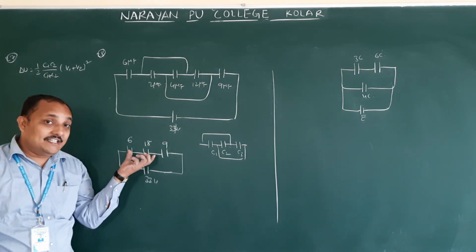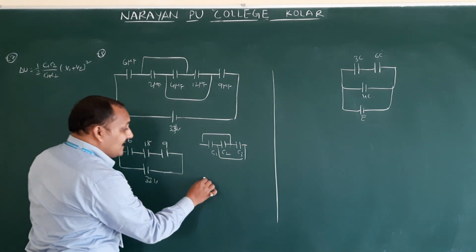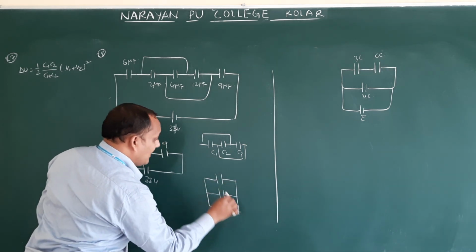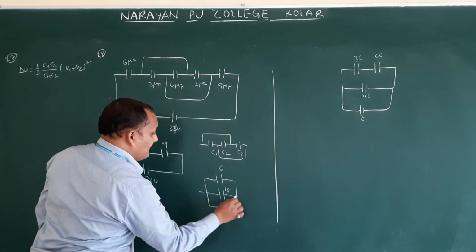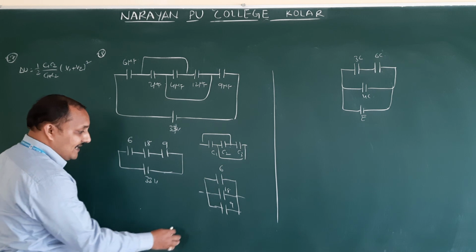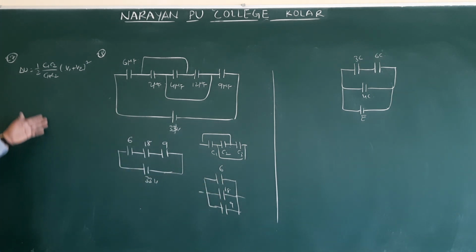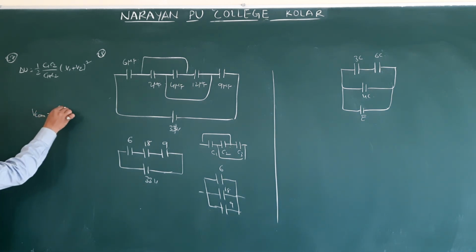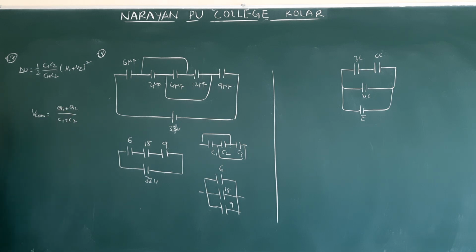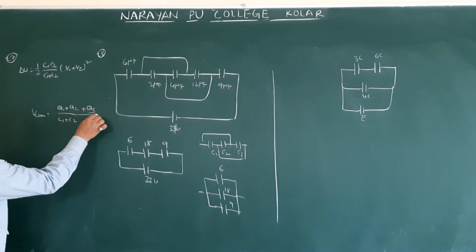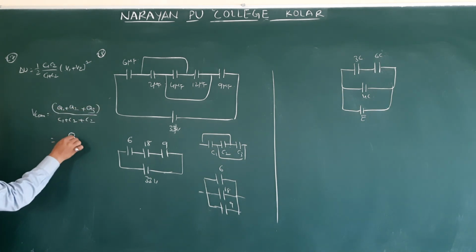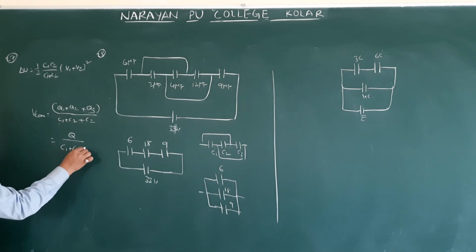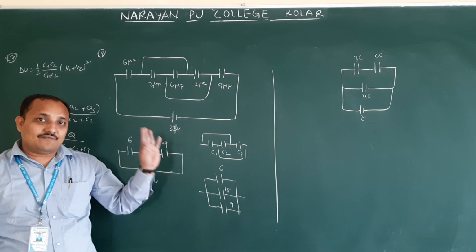Now they have given that these capacitors are removed and again all plates are connected to same. All plates connected to same means those three are connected in parallel. Parallel means 6, 18, 9. What is the common potential? When two capacitors are connected in parallel we get the common potential formula. Do you remember what is common potential? V common is equal to total charge, Q1 plus Q2 by C1 plus C2. Now in addition to this we have to write Q3 by C3. Here Q1 plus Q2 plus Q3 means total charge. Total charge we have to find by using this equation, by C1 plus C2 plus C3. Then you will be getting the common potential for this problem also.